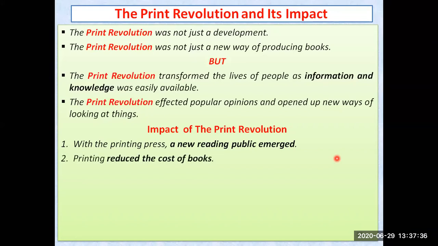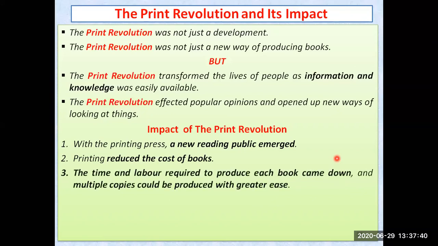Printing also reduced the cost of the book because of this revolution, Johannes Gutenberg's machine. And the time as well as the labor required to produce each book came down, and even multiple copies could be produced with greater ease. बहुत आसानी से multiple copies को बनाया जा सकता था. Time और labor दोनों ही कम लग रहा था. So the price of the book also came down.